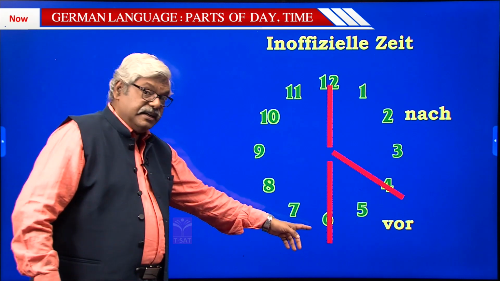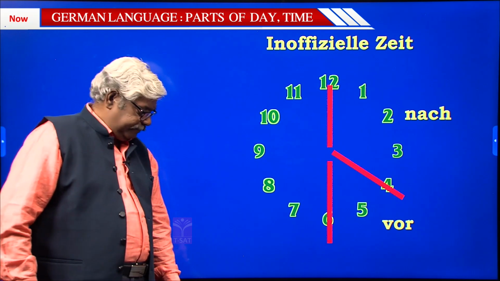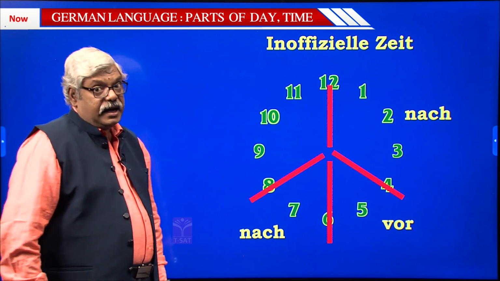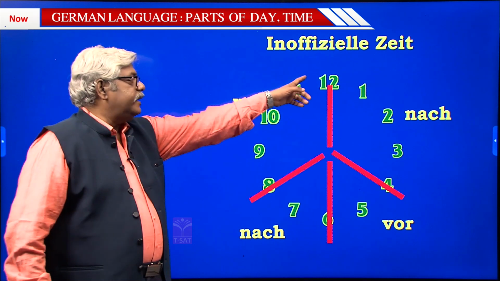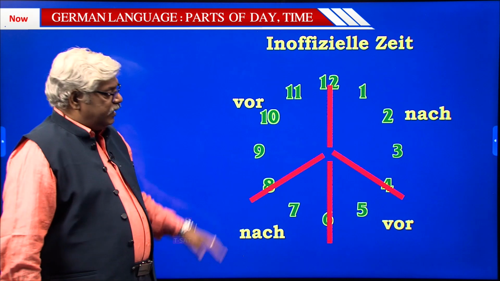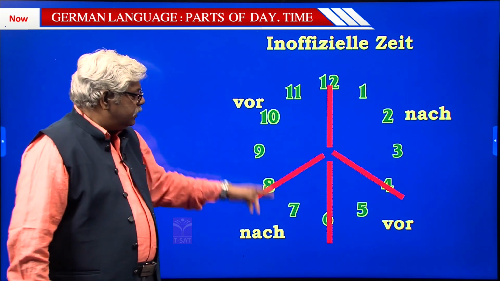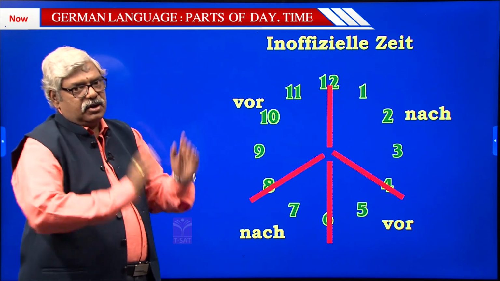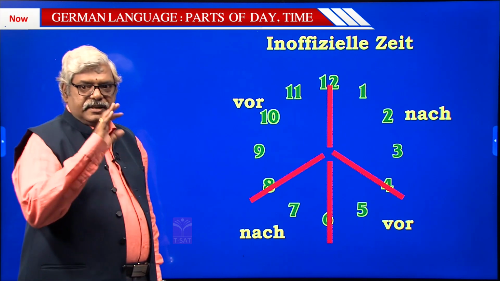Once again from 31 to 39, they are expressed once again with nach. And from 41 back to your 0 is once again expressed with vor. Carefully observe, nach, vor. They seem to be appearing exactly opposite. Now let us see examples with each 5 minutes durations.